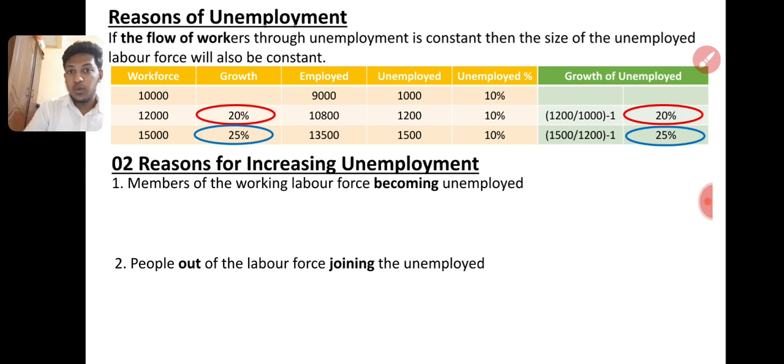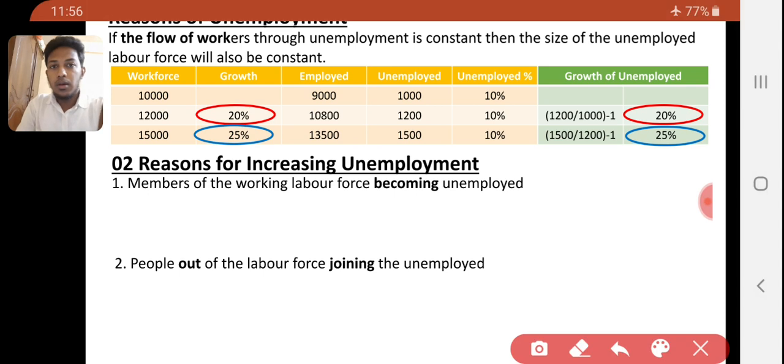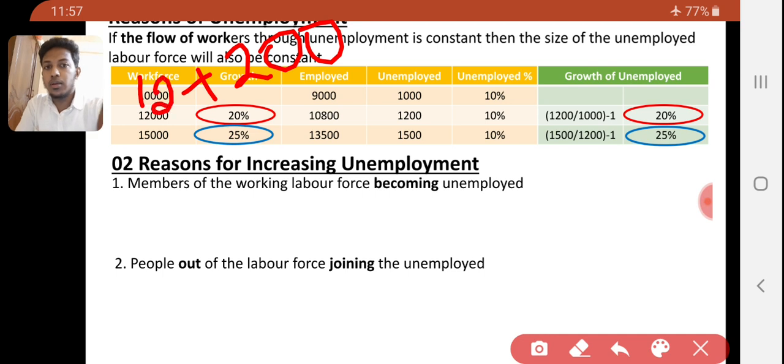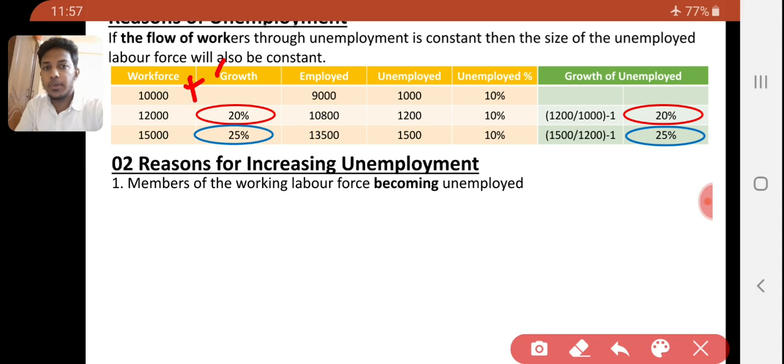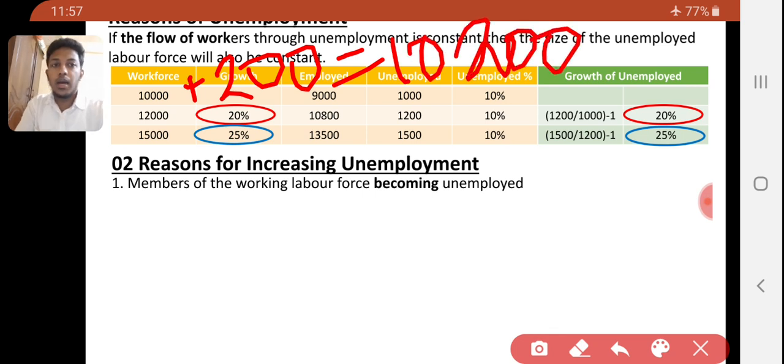The second reason is new labor force coming into the labor force. After 16 years old they are no longer children; they are coming to the labor force. If 200 people come out from this year's O level, ordinary level, they will add up to the workforce. So the workforce will be 10,200, but we can't give the 200 people jobs quickly.